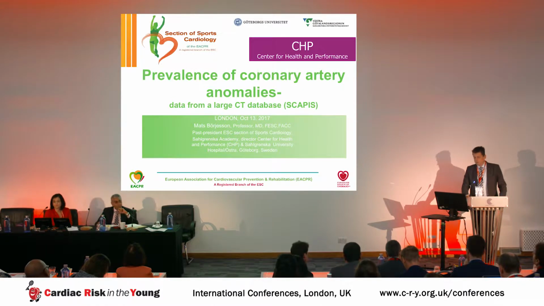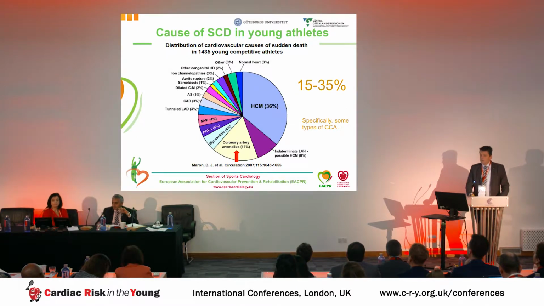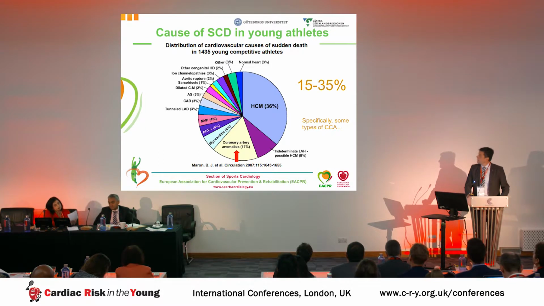I'm going to talk about the prevalence of coronary artery anomalies and data from a CT database that we have been creating in our country. Among the causes of sudden cardiac death in young athletes, coronary artery anomalies are associated with deaths in between 15 and up to 35% in different studies. As an example here, the study by Maron showing 17%, and this is in young athletes.